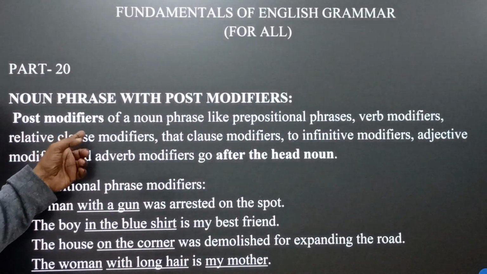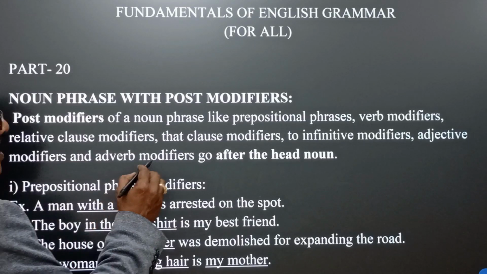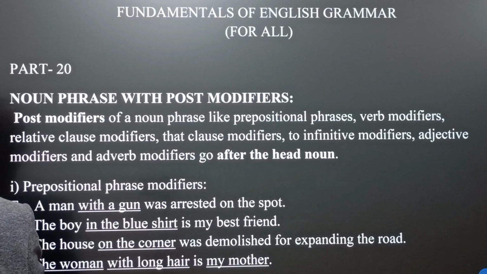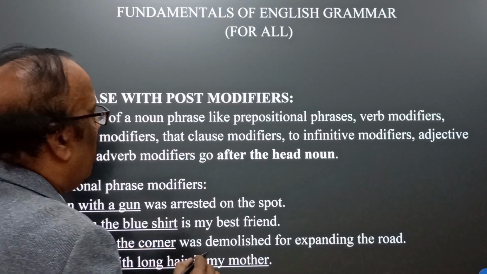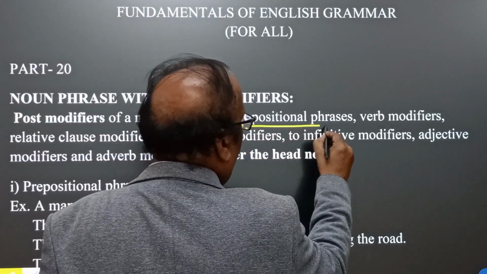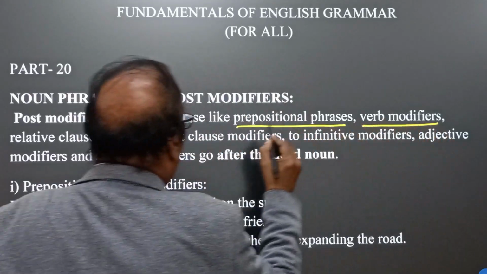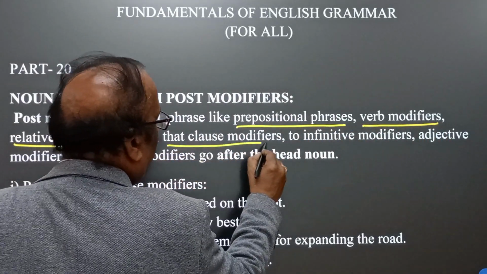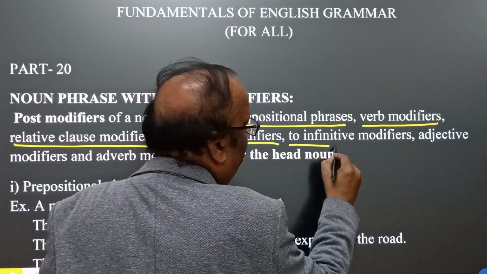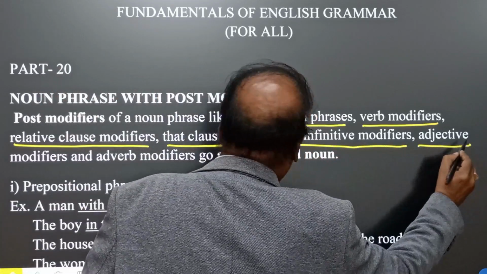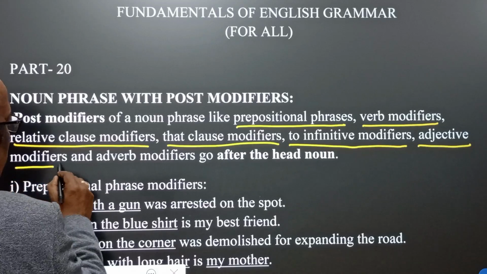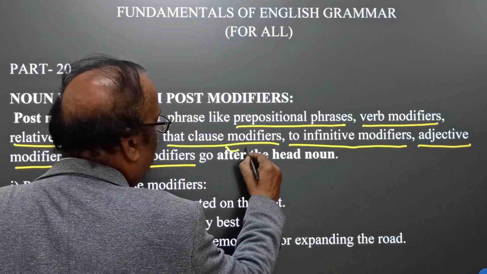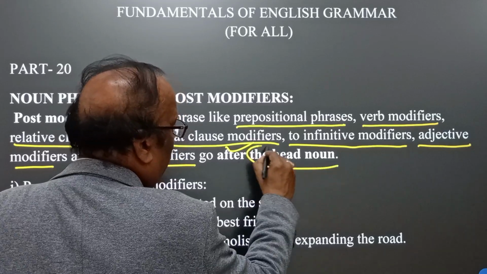Post modifiers of a noun phrase are prepositional phrase, verb phrase, relative clause modifiers, that clause modifiers, to infinitive modifiers, adjective modifiers, and adverb modifiers. They go after the head noun.